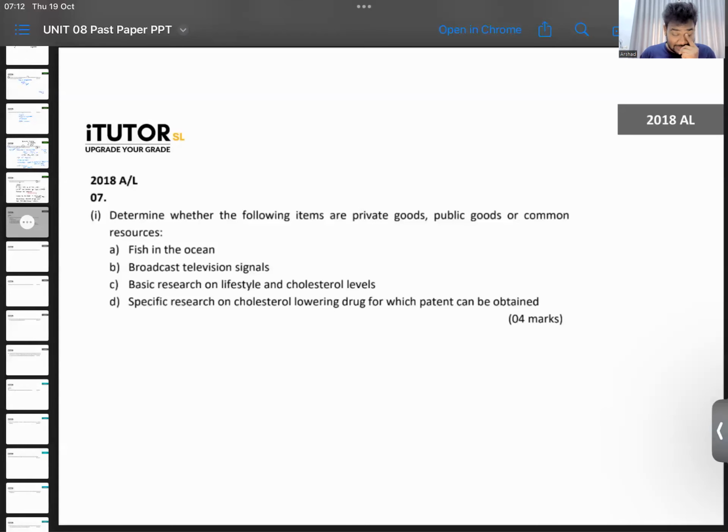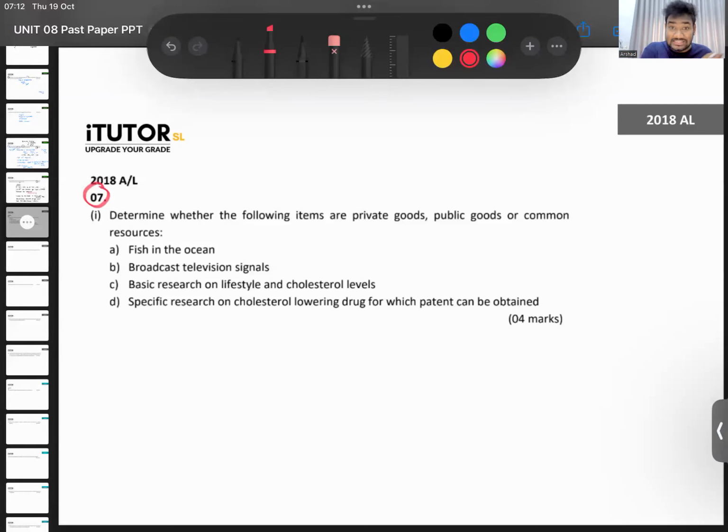Okay, so let's start with the 2018 A-level paper, question number 7, subsection 1. Some of these are very easy, guys. The question says, determine whether the following items are private goods, public goods, or common resources. So you just have to tell. What can you say, guys? Fish in the ocean? What are they?